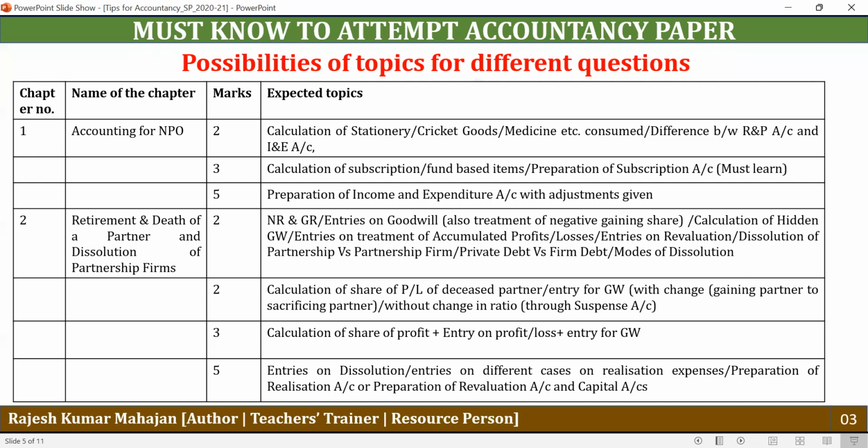Under the 2 mark question, there is a possibility that you can be asked to find out the amount of consumption of stationery or goods or medicine, etc., or the difference between receipt and payment account and income and expenditure account. Under the 3 mark question, a question may be asked to calculate the amount of subscription for the entire year. You also must know how to prepare the subscription account, because it is not necessary that you can calculate subscription with the help of a simple calculation. Sometimes it may be made compulsory for you to prepare a subscription account. So you must learn how to prepare the subscription account.